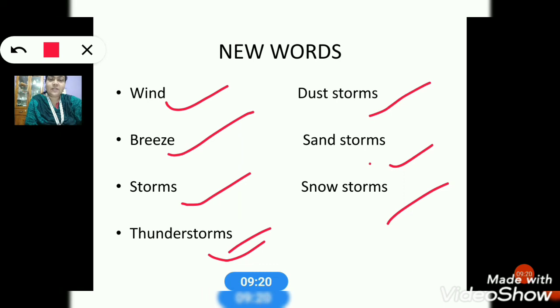These are the new words, children. You can write them in your EVS copy also.